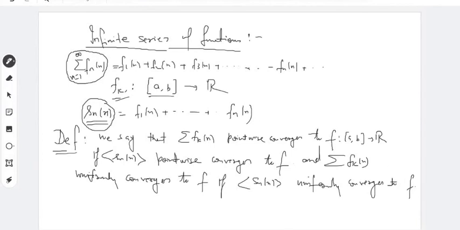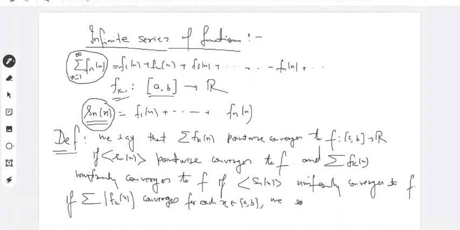Moreover, you say that the series of functions absolutely converges, just like in the case of real numbers, if the sum of the modulus of fk(x) converges for each x in [a,b].